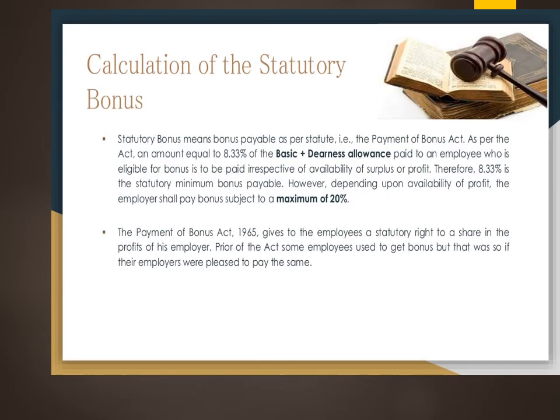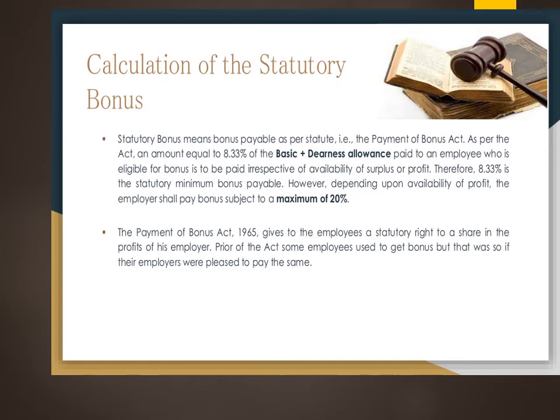So regarding the calculation of statutory bonus, as I told you, it is 8.33% that is the statutory bonus. And while we are calculating, we take the basic and the dearness allowance which is payable to the employee. So we don't consider whether we have available surplus or profit. That is, a statutory bonus is payable. It is as per the statute. So 8.33% is the minimum and the maximum is 20%, and this 20% depends on the availability of profit.